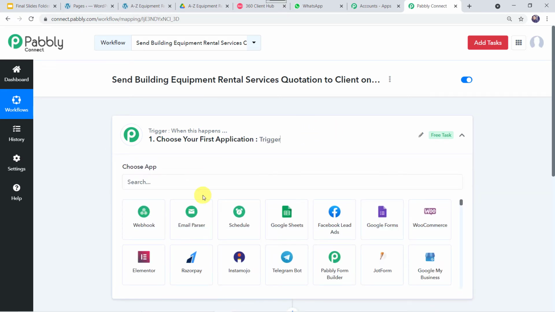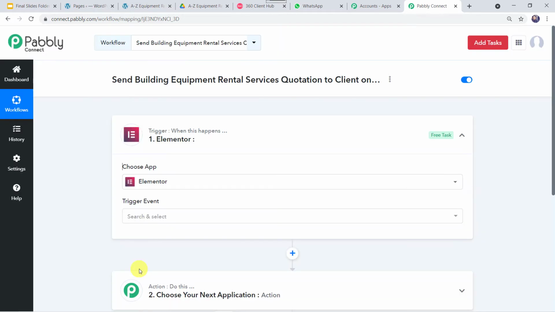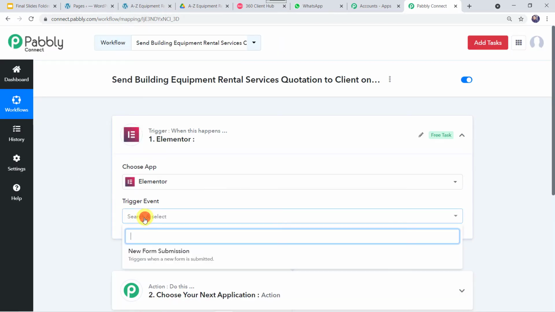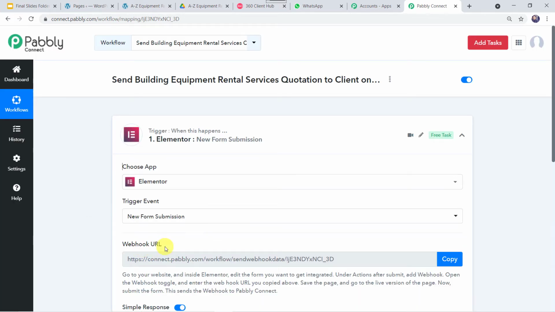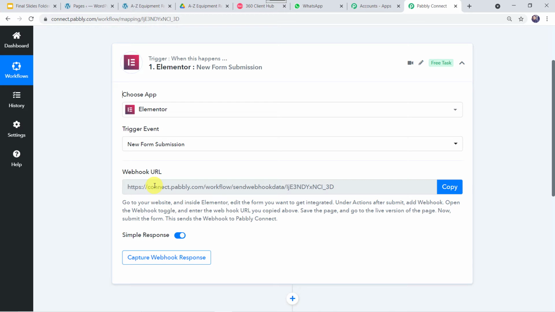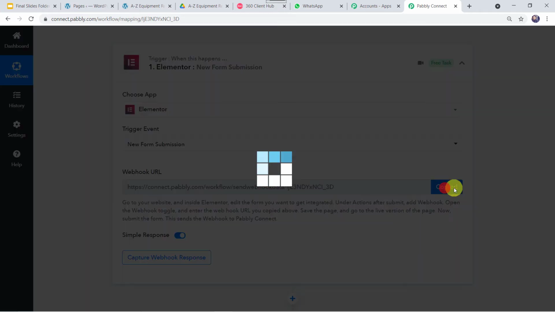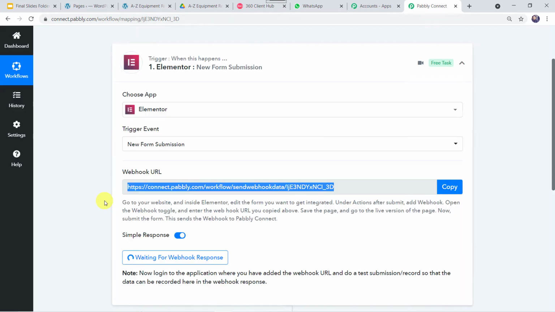So here in the trigger window, we are going to select the application name as Elementor Form. In the trigger event, let us select New Form Submission. Now here we can see a webhook URL is displayed. So we have to simply copy this webhook URL from here. Now we can see that Pabbly Connect is waiting for the webhook response.